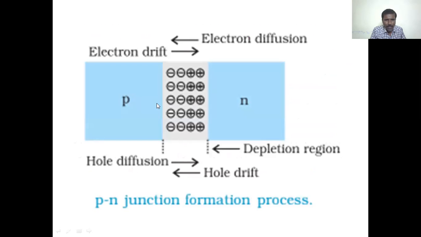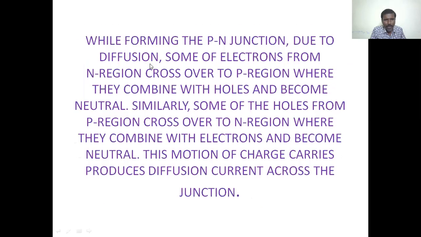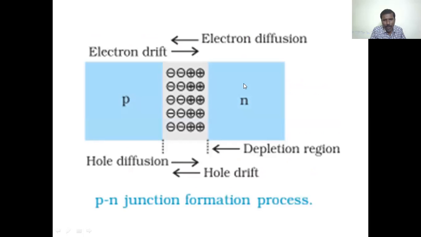Let us see this diagram. Due to diffusion, what is happening here? Some of the electrons from the n region are moving towards the p region, combining with holes and becoming neutral.